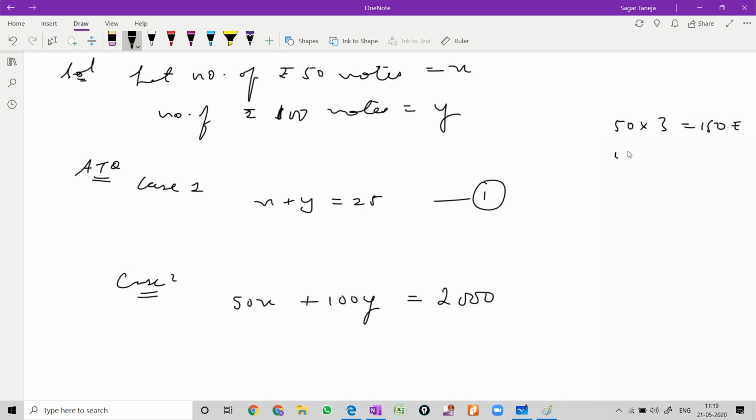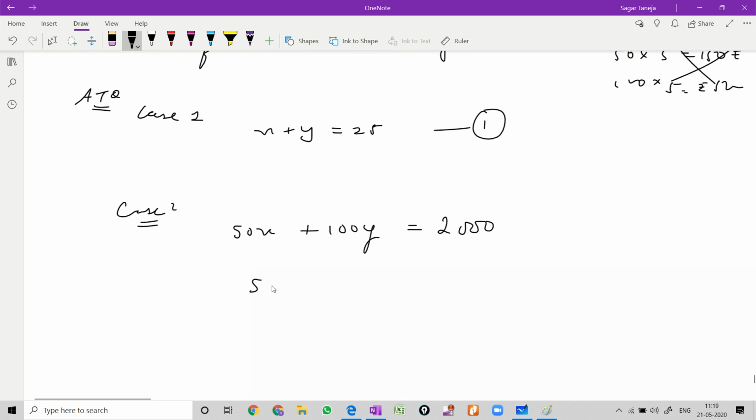If she is taking 5 notes of 100 rupees, it will be 500 rupees. In the same way, if she took x 50 rupee notes, we multiply by x to convert into money. And for 100 rupee notes, multiply by y. So it is converted into money, and the total money is 2000 rupees.